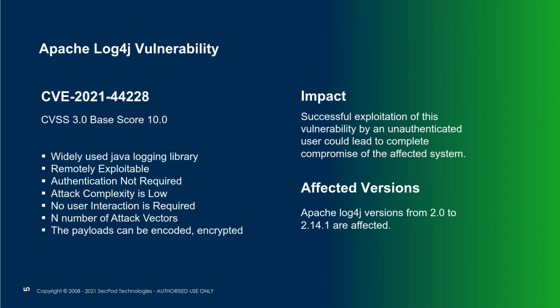If the vulnerable application is facing a public network, that is good enough for the attacker to exploit the vulnerability, and it does not require any authentication. Most of the critical vulnerabilities require authentication. Here in this case, it doesn't require anything, attack complexity is very low, user interaction is not at all required, and it has a number of attack vectors.